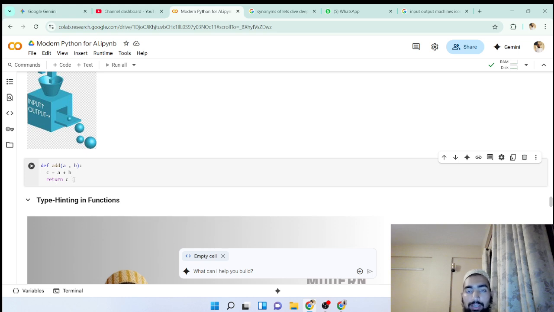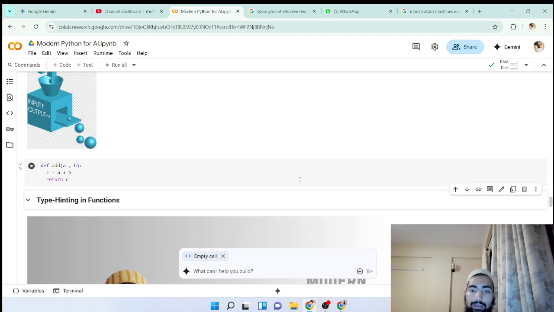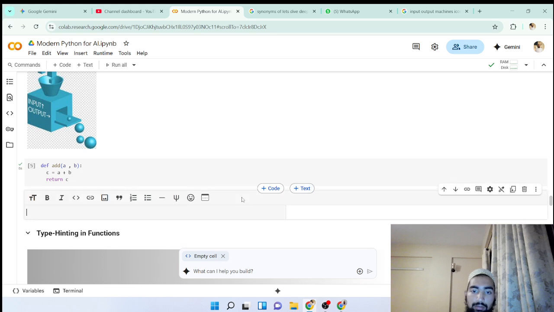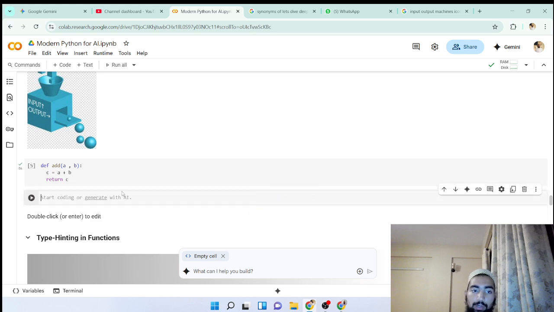This is the way you can make a function and then reuse that function as many times as you want. You don't have to add the numbers using the plus sign again and again. You have made a function and now life is easier and you can use it wherever you want.